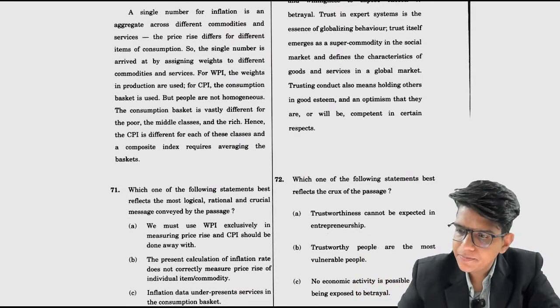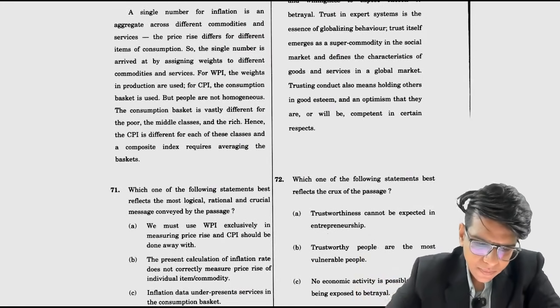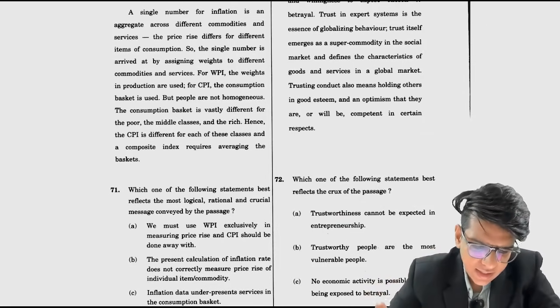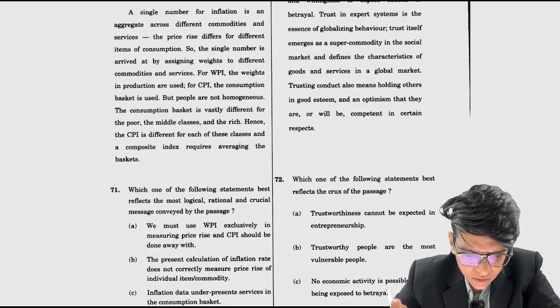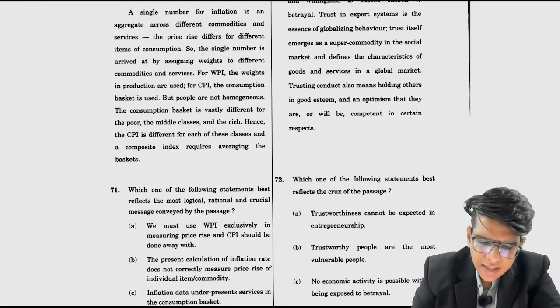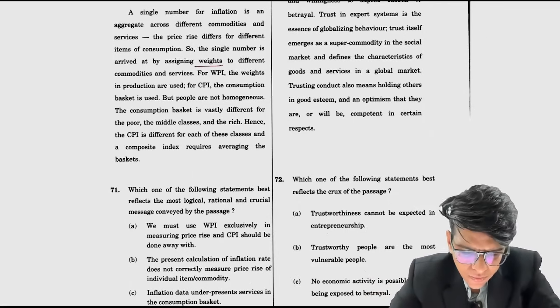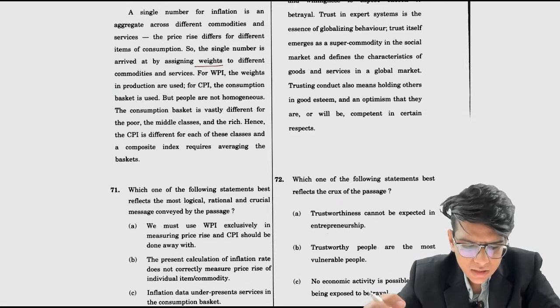क्या है ये? Next passage. A single number for inflation is an aggregate across different commodities and services. The price rise is different for different items of consumption. So the single number is arrived at by assigning weights, weighted average पढ़ा होगा, तो assigning weights to different commodities and services. For WPI the weights in production are used. For CPI the consumption basket is used. दोनों में definition क्या क्या है?